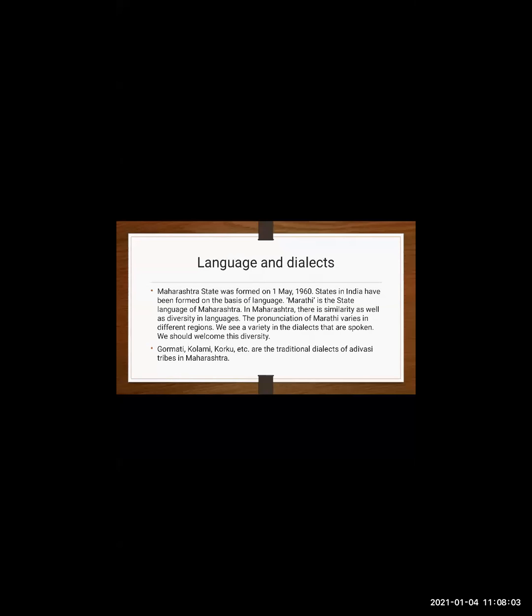Language and dialects are our other forms. Okay, in our Maharashtra state. Maharashtra state was formed on 19 May 1960. I want the answer to be remembered. Everyone remember this. There are different languages and dialects in our Maharashtra state. So many festivals we are celebrating. So many different types of clothes are there in Maharashtra. So many different types of languages are there in Maharashtra, children.